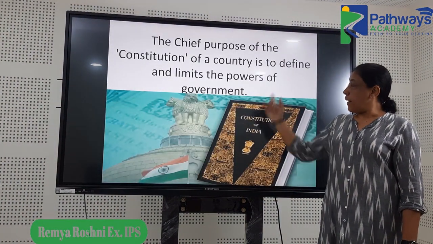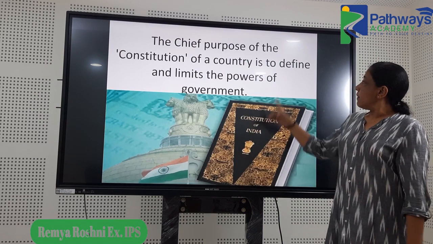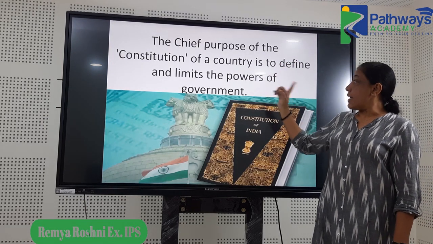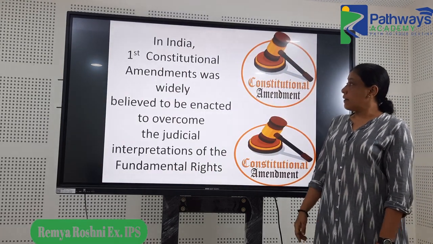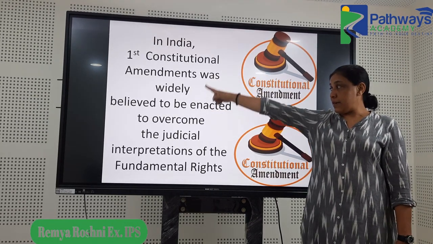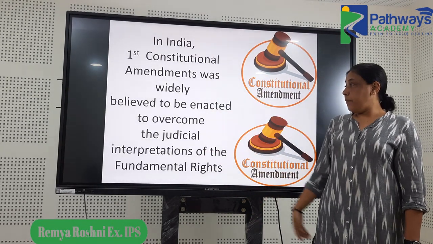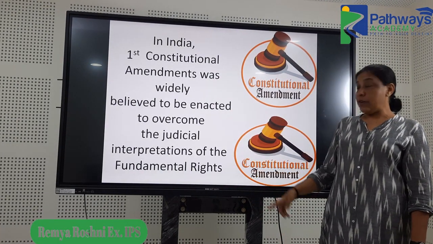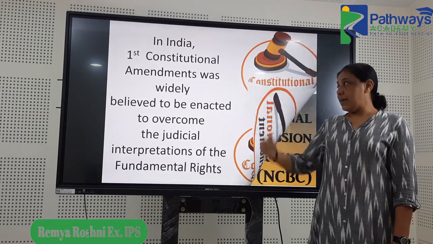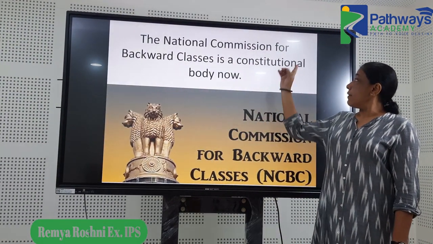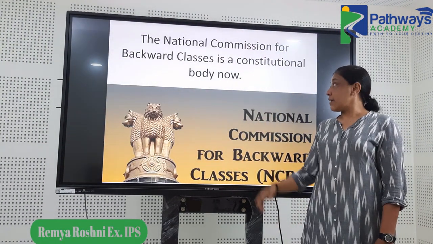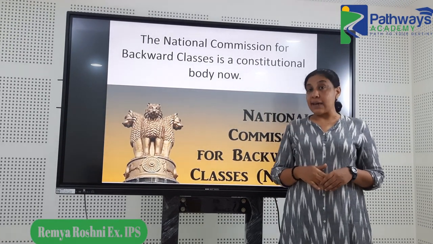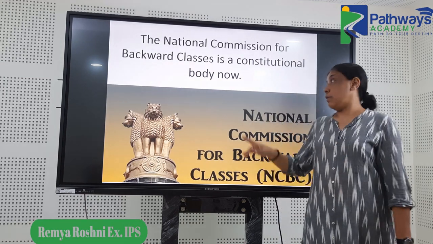Then, back to constitution here. As in the previous question, it defines and limits the powers of government. Then on constitutional amendment, the first amendment, there was a question. It was believed to be enacted to overcome the judicial interpretation of the fundamental rights. So that's about the constitutional history there. Then the National Commission for Backward Classes, which recently became a constitutional body. And many of the other national commissions are statutory bodies. They are not constitutional bodies.